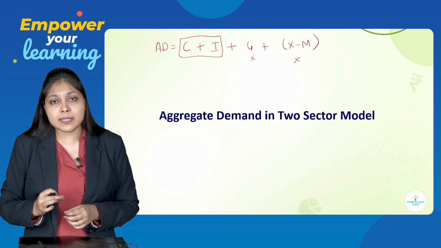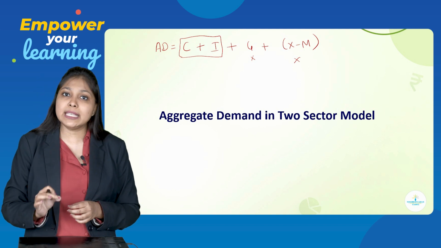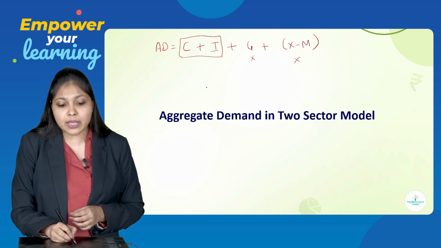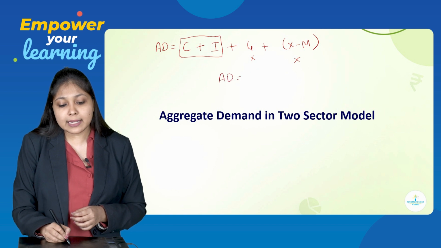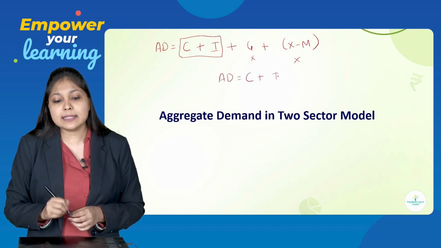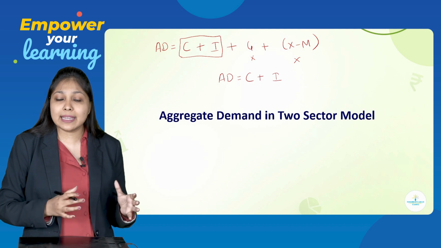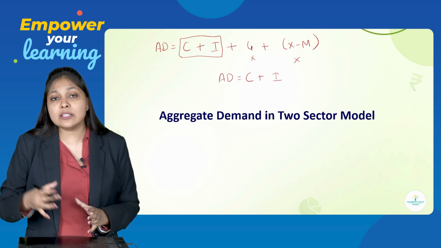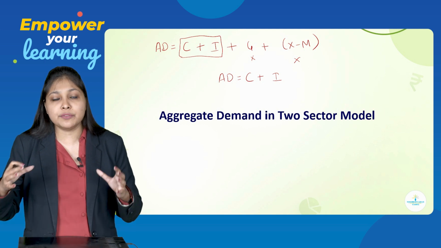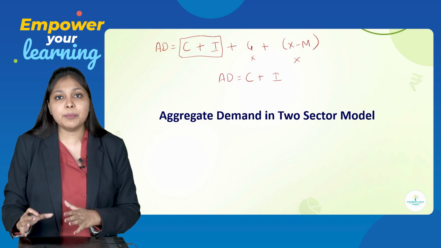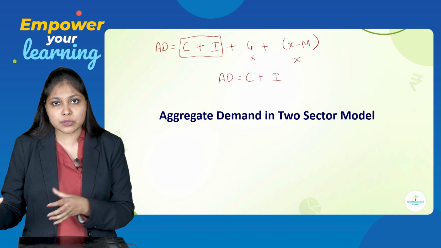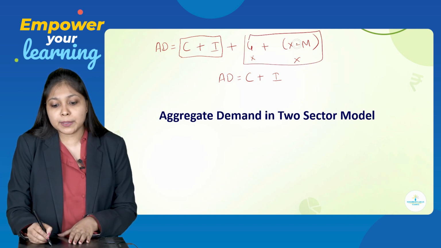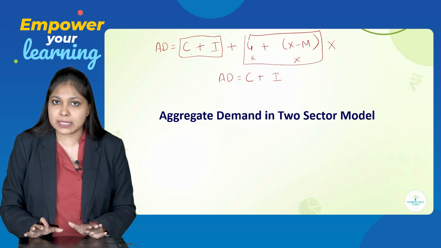For your syllabus, as of now, you just have to deal with AD in two sector model. So here we are going to study AD is equal to C plus I. That means AD in two sector model will include consumption expenditure and investment expenditure. We are going to ignore government expenditure and net exports. These two things are not going to be included in AD in two sector model.